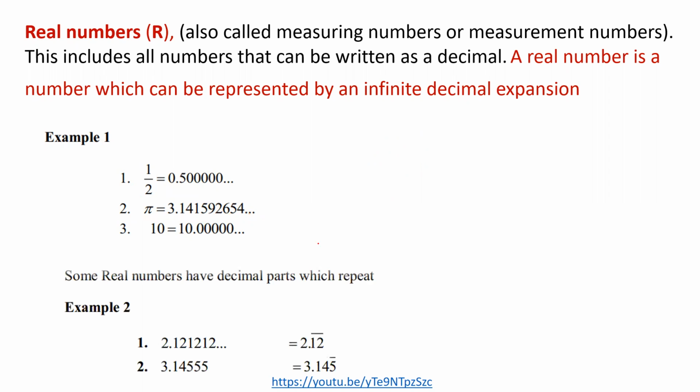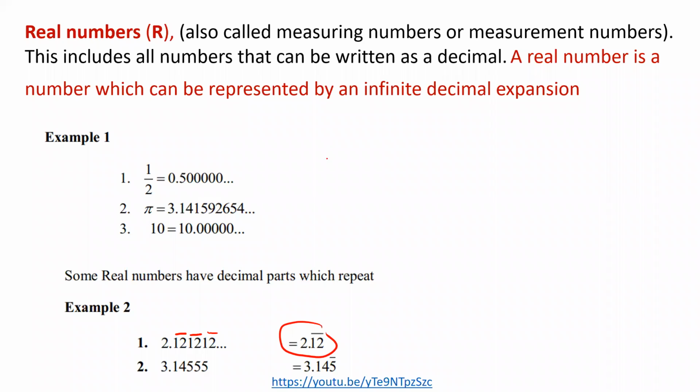Okay, proceed. Yeah, so some real numbers have decimal parts which repeat. So we have some real numbers that have repeating decimal parts. So you can see that here 1, 2 is repeating, 1, 2, 1, 2. We have 1, 2 continuously repeating, which can also be written like that.